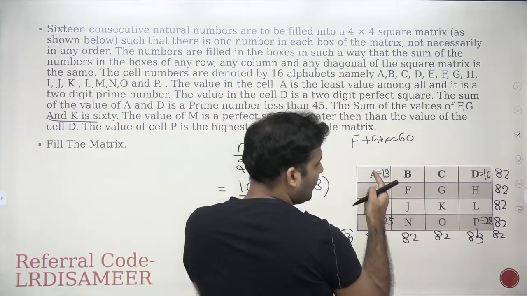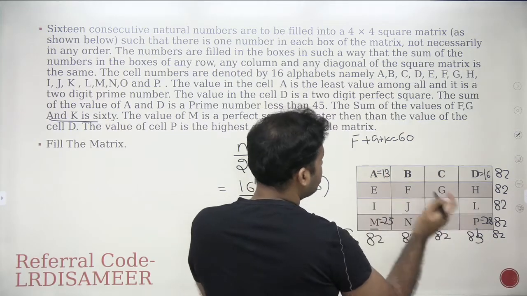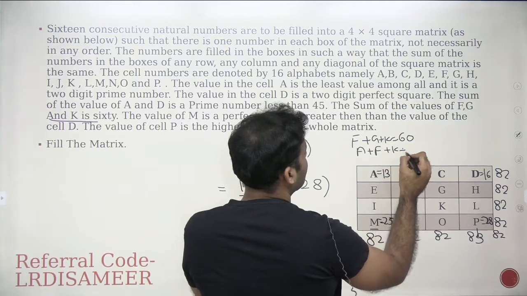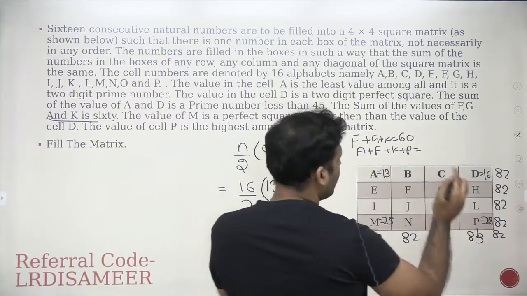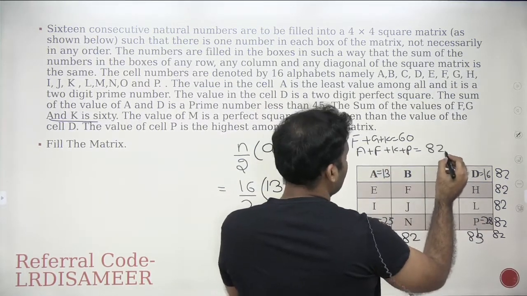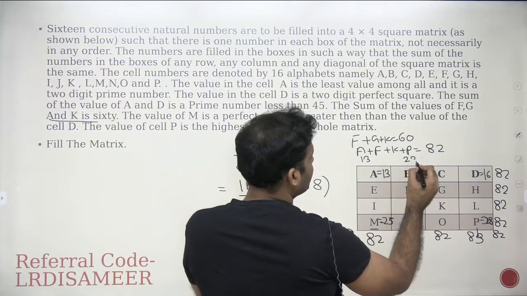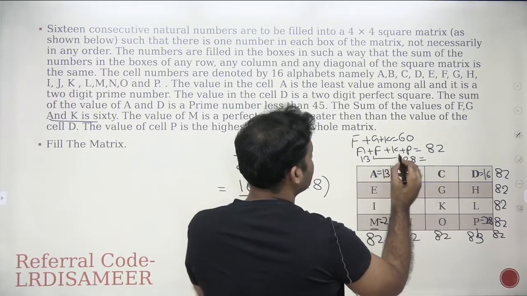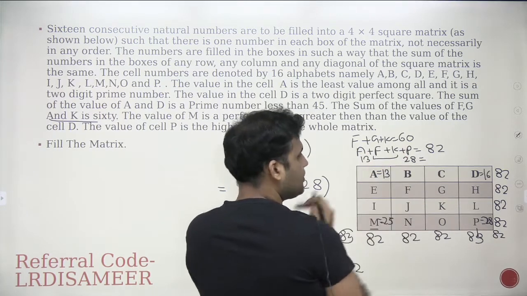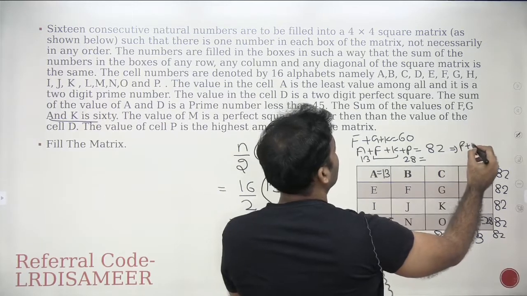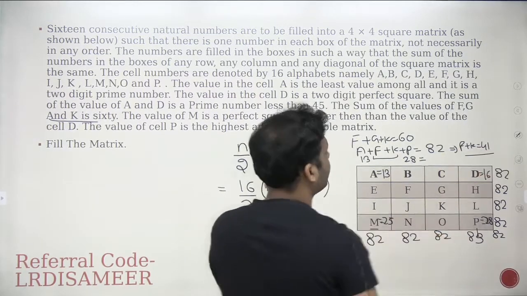I know that a plus f plus k plus p will be equal to 82, right? Where a is 13 and p is 28. So can I say that f plus k, a is 13, p is 28, that is 41. So therefore f plus k will be 41.